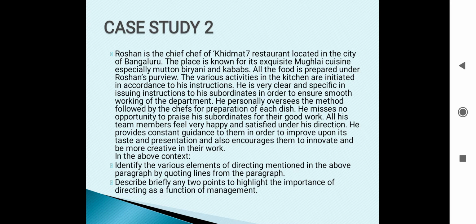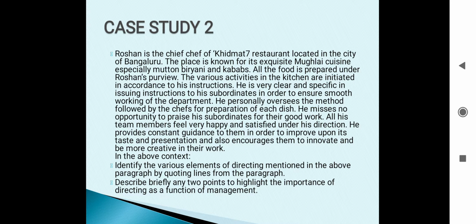I think you have remembered all the elements of directing now. These are supervision, motivation, leadership, and communication. But we have to read the question because the question is saying identify the various elements of directing mentioned in the above paragraph by quoting lines from the paragraph.